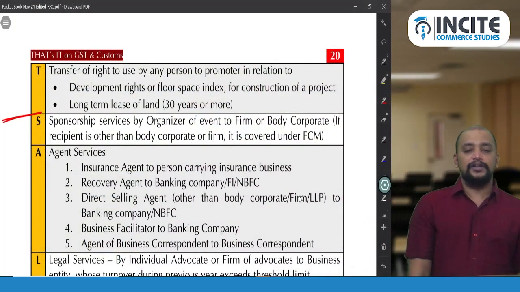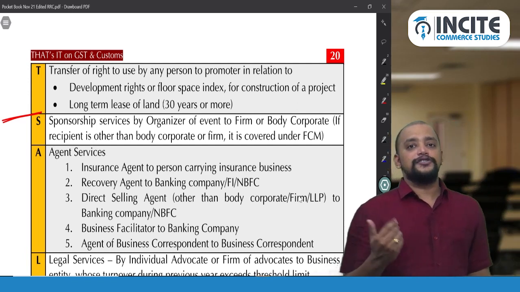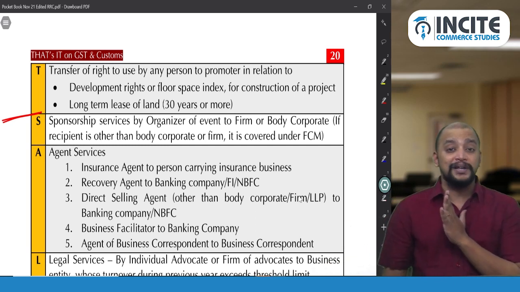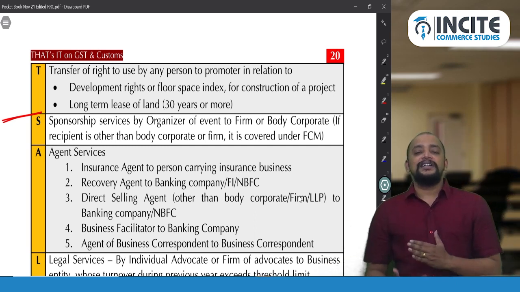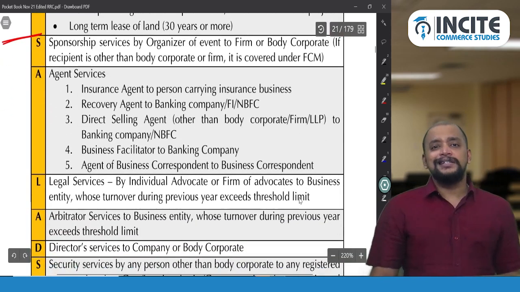And if the sponsorer is other than a body corporate or firm, then it will be taxable under FCM. And this is applicable apart from the exemptions. If there is any exemption, no need to pay GST. Whenever it is taxable, then only it will be applicable. Okay. So that is this part, and you can see that in S, sponsorship services. In case of sponsorship services, remember it will come under RCM only when the recipient is a body corporate or firm. Then A for agent services.